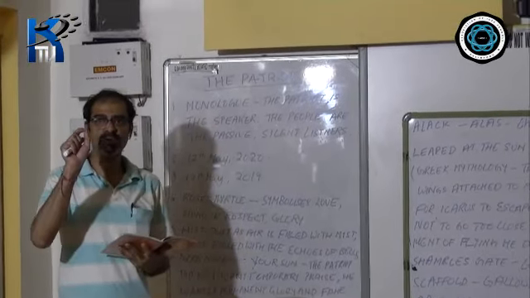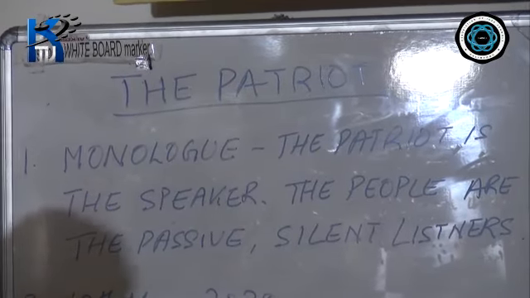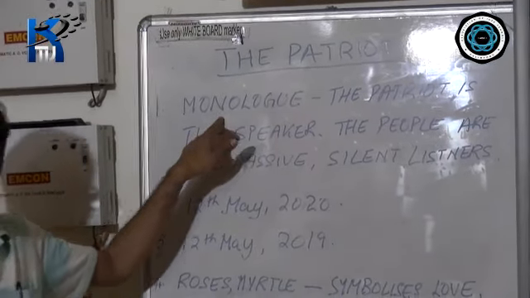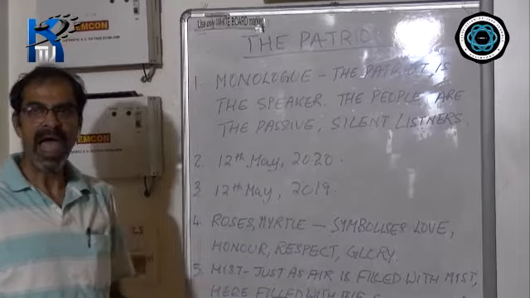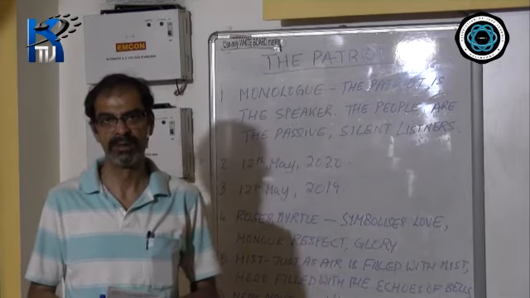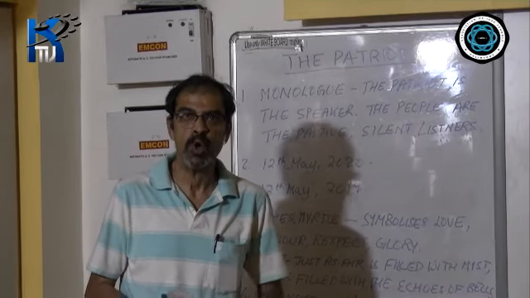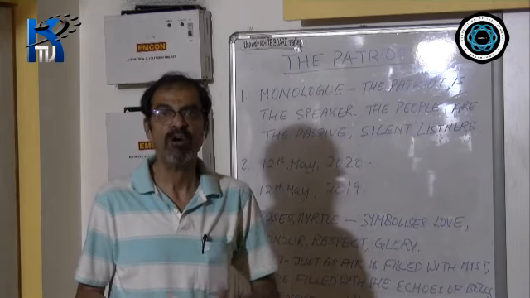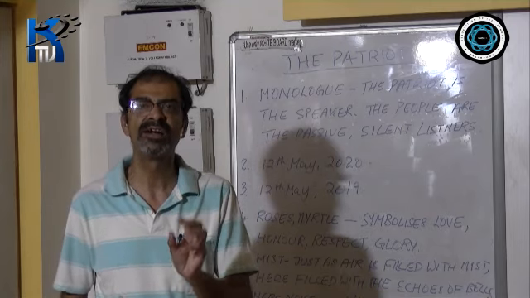The first thing you will have to note is what kind of a poem The Patriot is. This poem is a monologue. A monologue is a poem where one is the speaker in the poem and one or more others are present in the poem, but they do not speak. We know about their presence from hints in the poem, from the reactions that they give, but they do not utter a word.